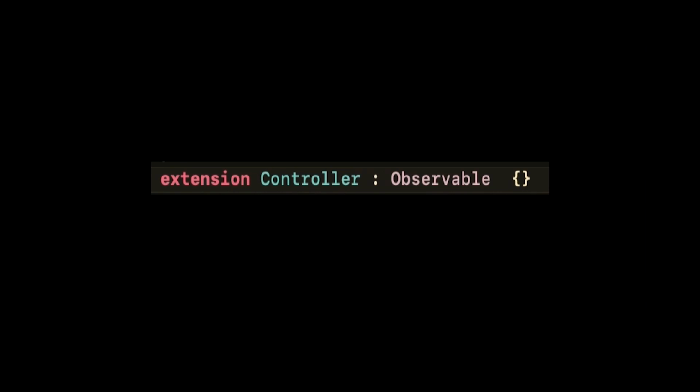Okay. Here's something that it adds. It adds conformance to the observable protocol. This is just a marker conformance like error. If you conform to error, you don't have to do anything. We're conforming to observable. That's something that the macro gives us.